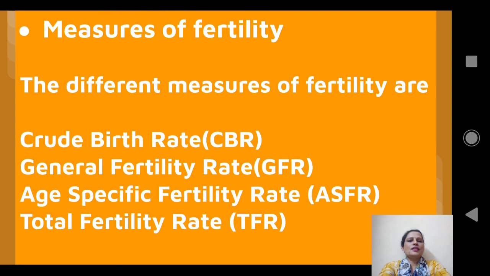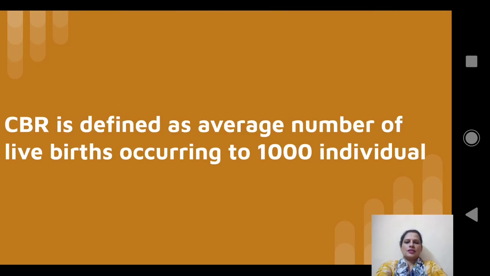Now, the different measures of fertility are crude birth rate, general fertility rate, age-specific fertility rate, and total fertility rate. We shall discuss these one after the other. The first one, crude birth rate. Crude birth rate is defined as the average number of live births occurring per 1000 individuals. That means if we get crude birth rate as 23, then 23 births are taking place per 1000 population.